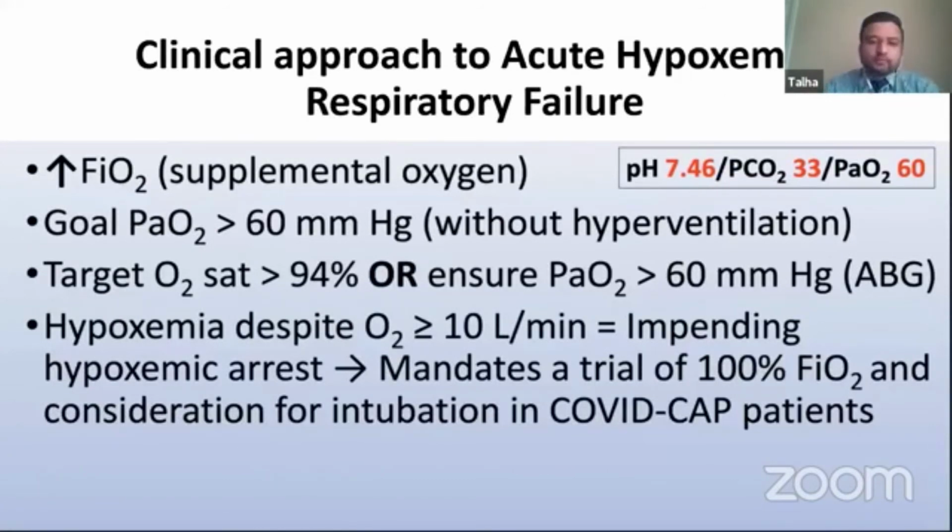Farah will talk more about this in detail, but I just want you to look at this ABG here. This is a patient who is tachypneic. His pH is 7.46, his PCO2 is decreased, and PO2 is 60. So even though the patient's PO2 is 60, he is tachypneic, so he is basically hypoxemic at this point, because our goal should be to have a PO2 of greater than 60